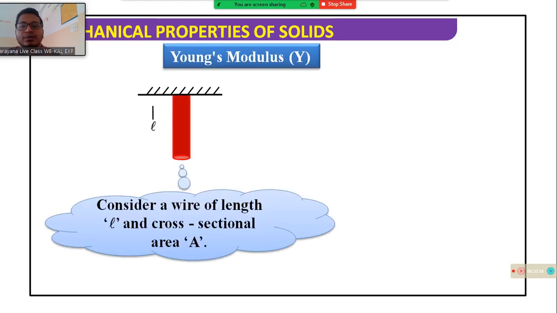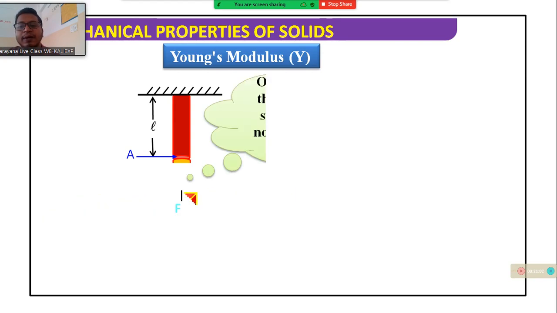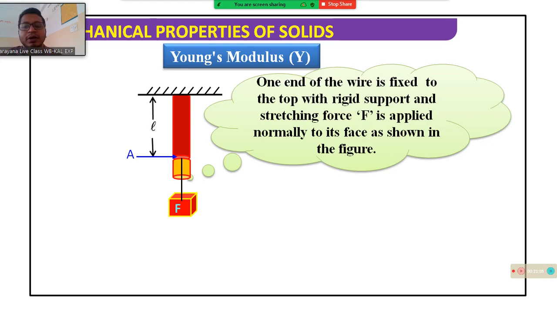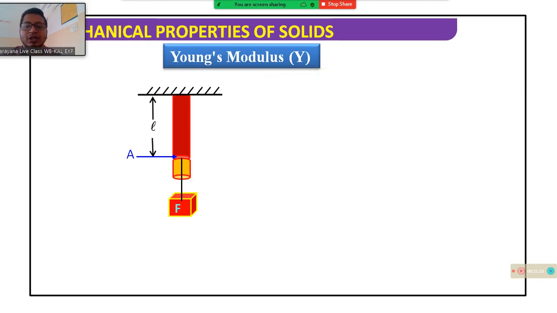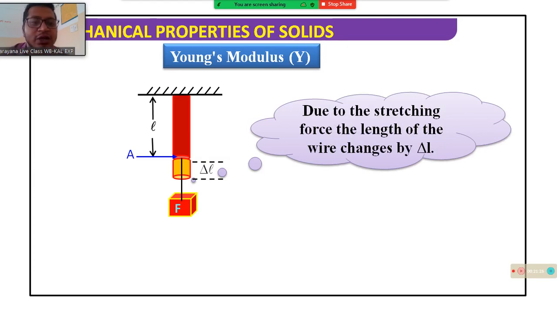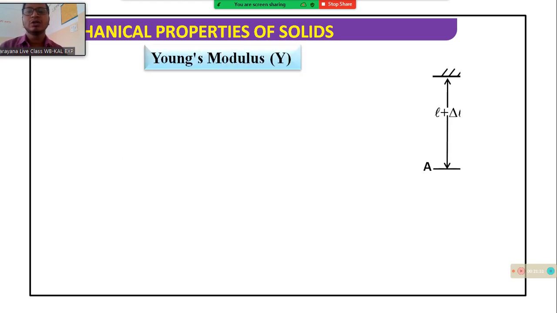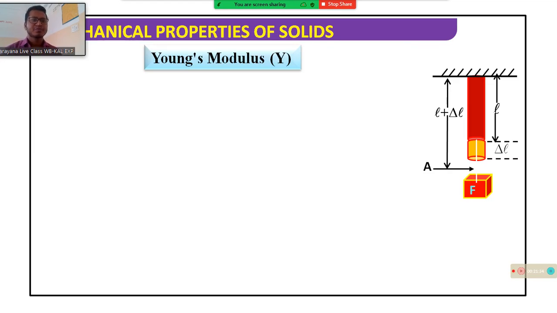Like this, this is the length L and the area of cross section is A. The force F is applied on the body. After applying the force, the object changes in length. This is delta L. Due to the stressing force, the length of the wire changed by delta L. Young modulus Y. Okay, this figure is clear to everyone.